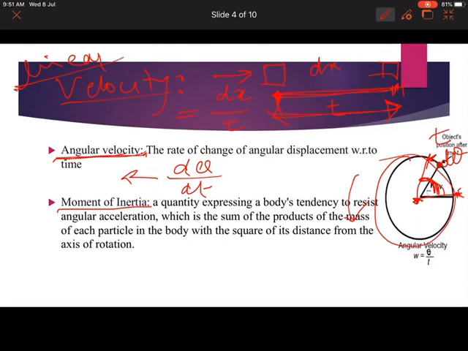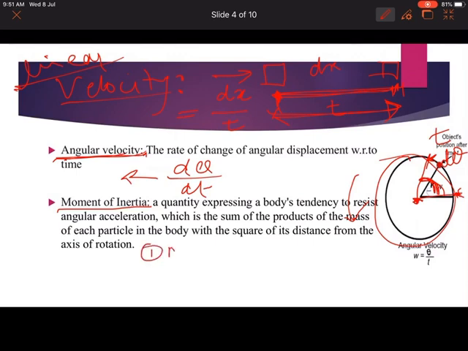You have read about it, but whenever you read about it, you just know its mathematical form. But what is the actual physical meaning of moment of inertia? Most people don't know, so we are going to clear the concept. What is the actual meaning of moment of inertia? Generally, there are three types of moment of inertia.